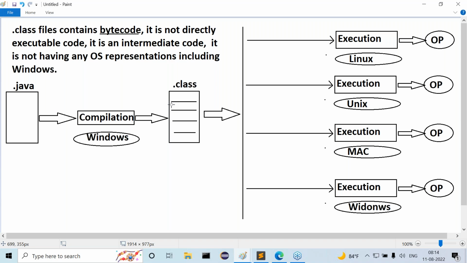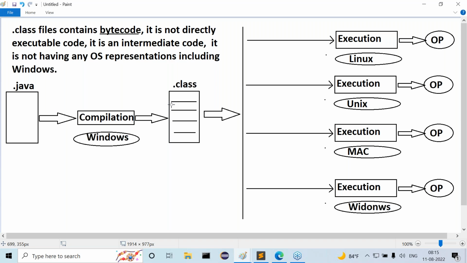But what is the scenario here? We compiled our Java program on Windows. We are getting a .class file. It is neutral to every operating system, right? Is it possible to execute this neutral bytecode on Linux operating system directly? No. On Unix operating system? Again, no. On Mac operating system? No. Not even in the Windows operating system. Why? Because it is not directly executable code. This is an intermediate code only. Moreover, it doesn't have any operating system representations. So we cannot execute it directly.